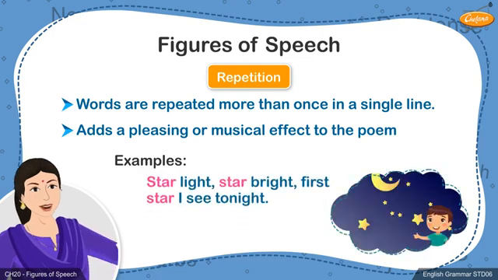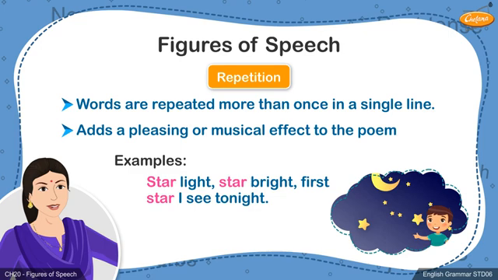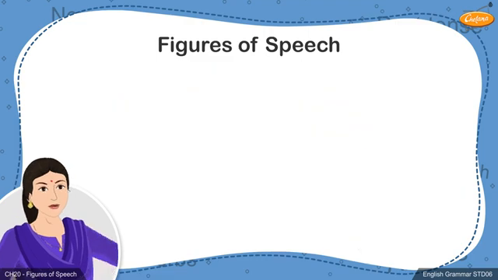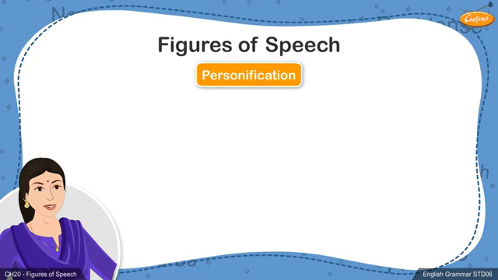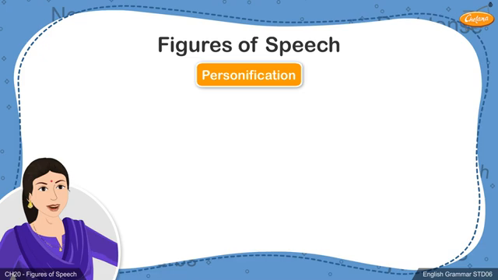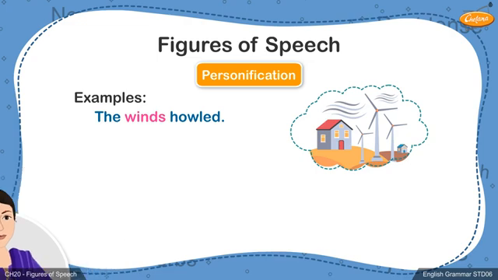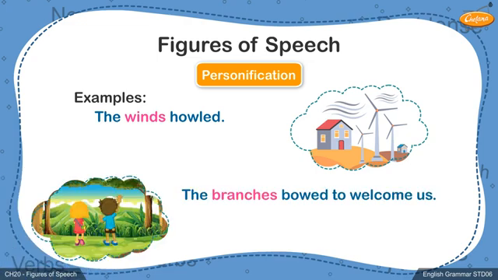Twinkle, twinkle, star bright, first star I see tonight. Here in this line, the word star is repeated thrice in the same line. The last figure of speech we will be learning about is personification. To understand this figure of speech, let's read the two examples given on the screen. The winds howled. The branches bowed to welcome us.